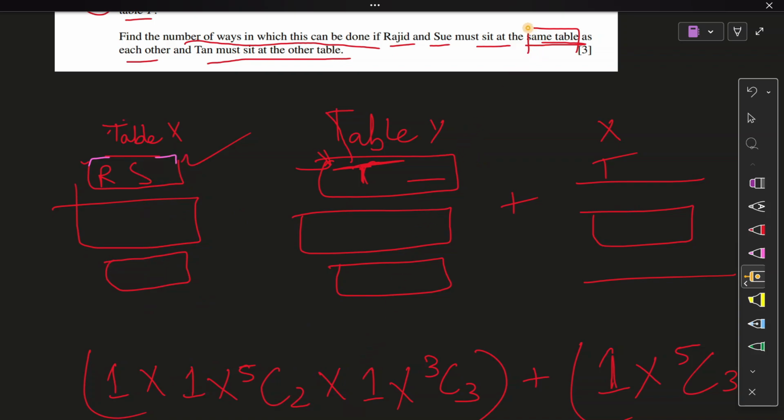But if it said they were seated on the same table on the same side, then I would have said, okay, Rajat here, Sue here, or arrange it this way: Rajat here, Sue here. You do not need to care about which side, right? Just one side. That's the context. Then this one would have only referred to Rajat or Sue on one side.